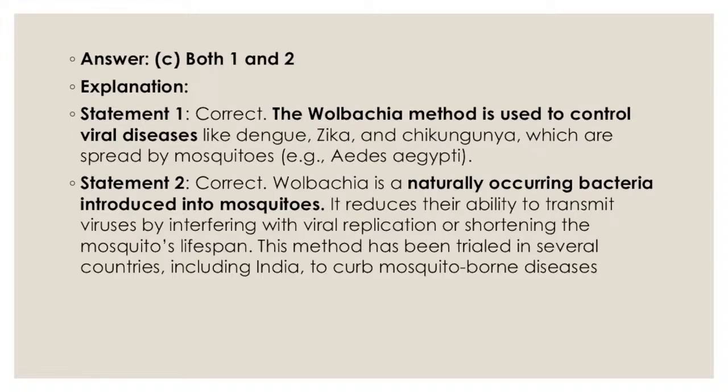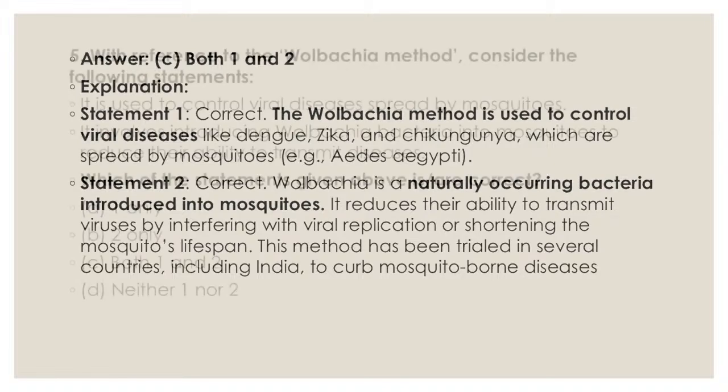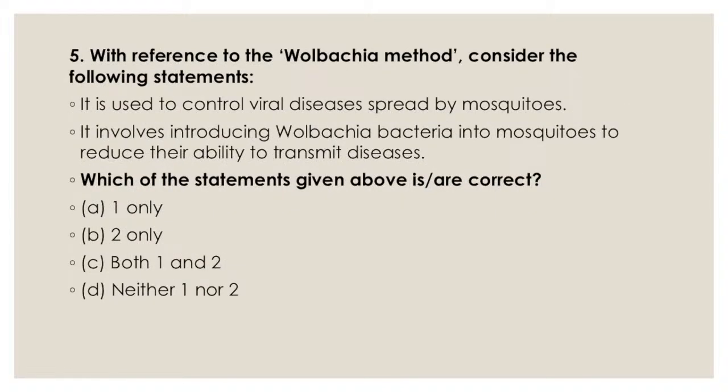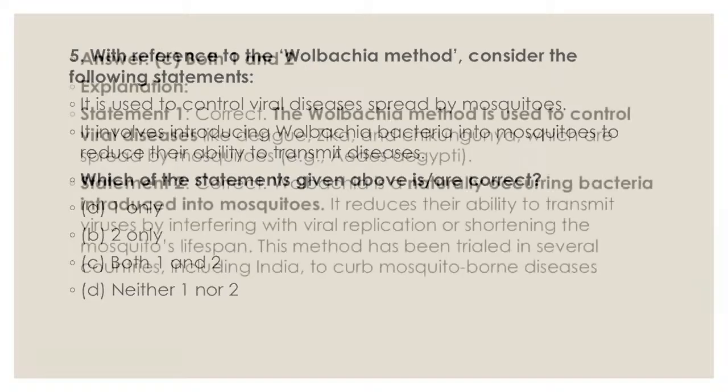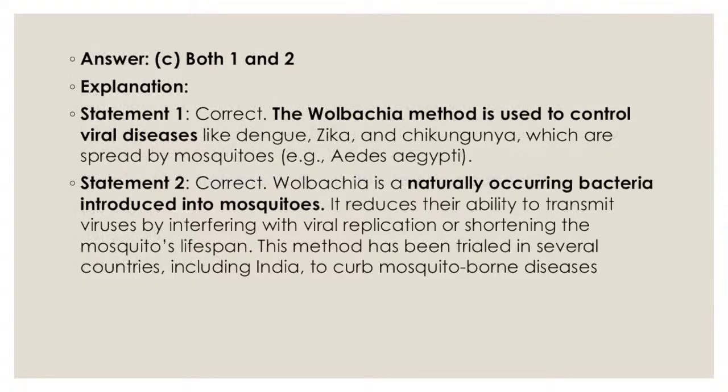This statement 2 is also correct. What was the statement? Let's look into the statement. It involves introducing Wolbachia bacteria into mosquito to reduce their ability to transmit disease. The important part is introducing bacteria into the mosquito. So that is what has to be checked over here, right? So let's move on and see what is there. The Wolbachia is a naturally occurring bacteria introduced into the mosquitoes. So what we are doing, it is about the simple process. And again, it is not in detail how it is introduced and all those things. So you don't need to worry about all the things over here.